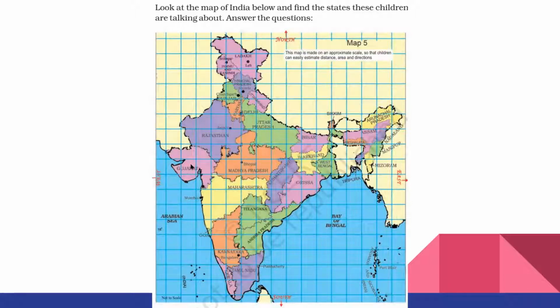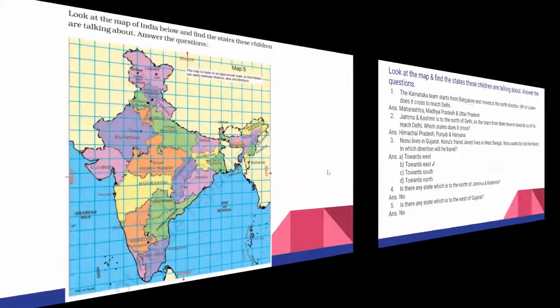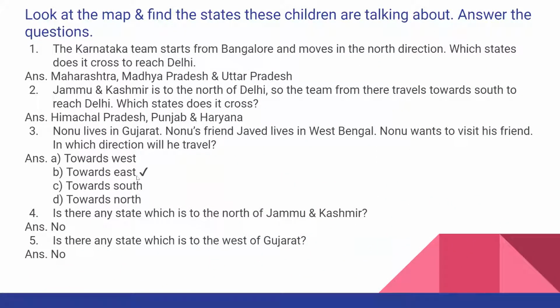Now where is West Bengal? West Bengal is towards the east side, just opposite. So from Gujarat he wants to go to visit his friend in West Bengal. From west, to which side does he have to go? Towards the east. You can see east is marked here. Gujarat is towards the west side and West Bengal is towards the east side. So we have to move towards the east.